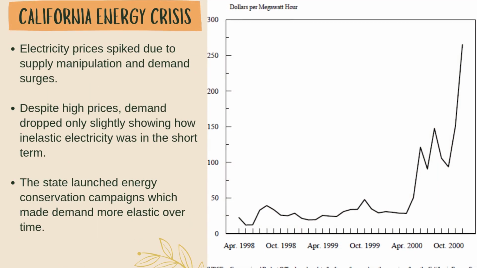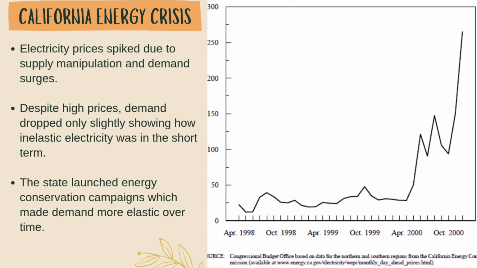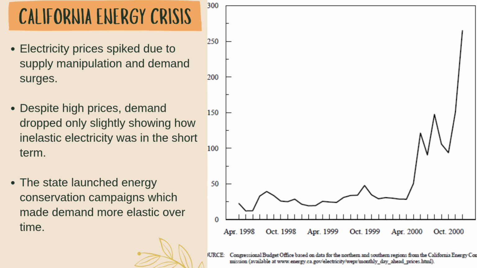Here is a historical event about elasticity of electricity, which is the California energy crisis. It happened due to supply manipulation and demand surge. As you can see, despite high prices, demand dropped only slightly, showing how inelastic electricity was in the short term. To overcome this, the state launched an energy conservation campaign, which made demand more elastic over time.